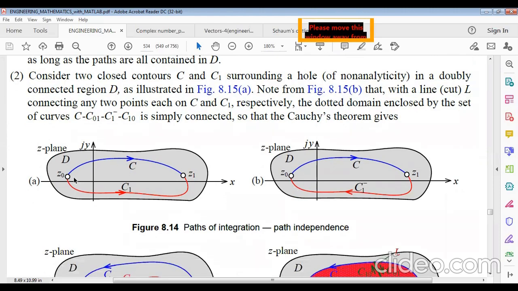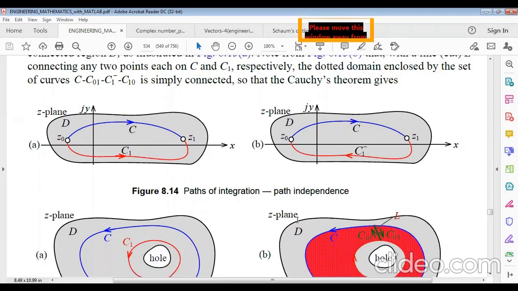This is the first diagram, and this is the second diagram for the Z plane. This is starting from Z0 and this is starting from C, starting from Z0 and C1, the complex conjugate of C1, the first curve C1 starting from Z1. Remember it. This equals this and this equals this.